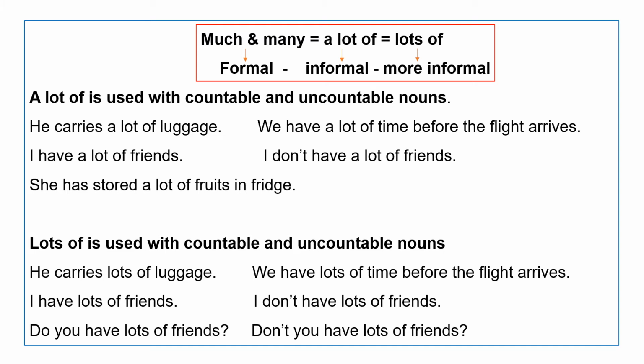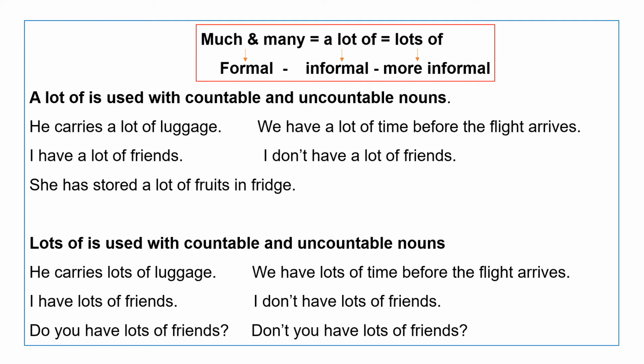We have a lot of time before the flight arrives. It means we have much time before the flight arrives. I have a lot of friends. It means I have many friends. I don't have a lot of friends. It means I don't have many friends.